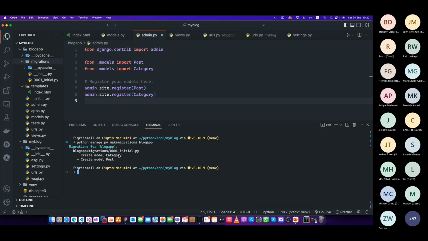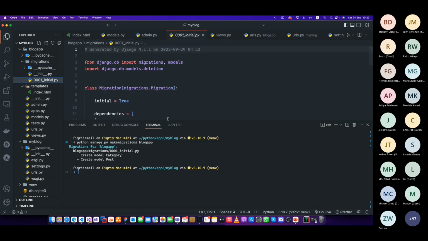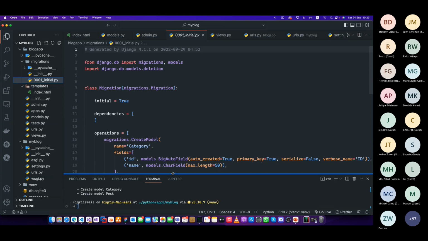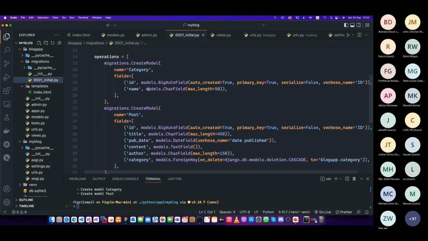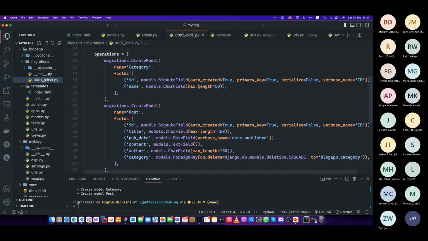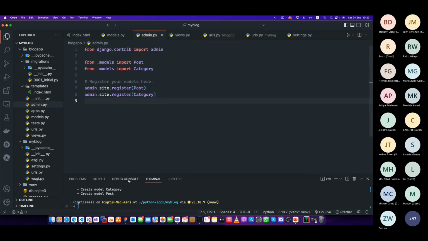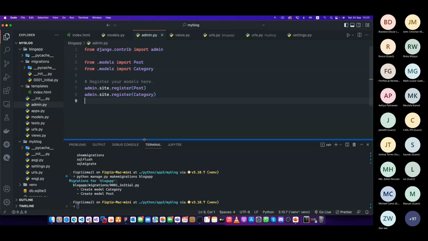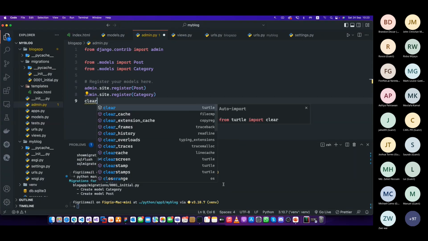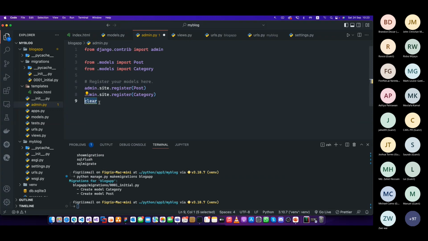So it creates the model Category and you will see the migrations files here. Under that, you will see the migration file. All the create model, and then this is the ID, everything will be there. That's the first step. The first step is to create the migrations.